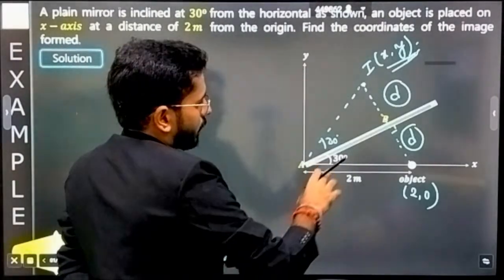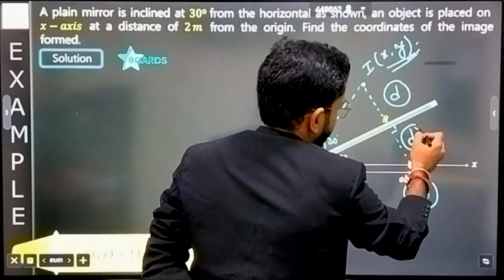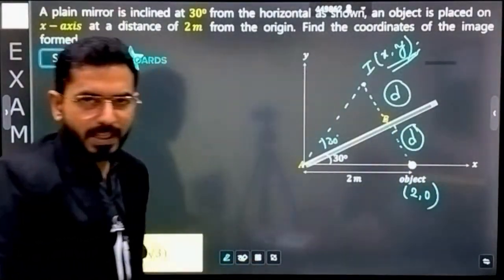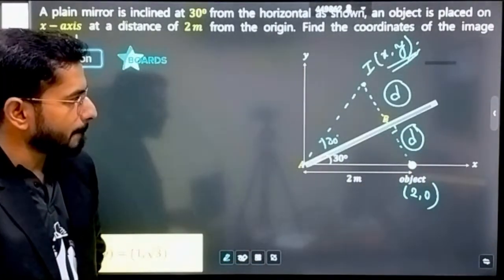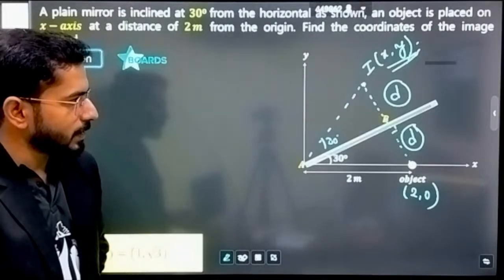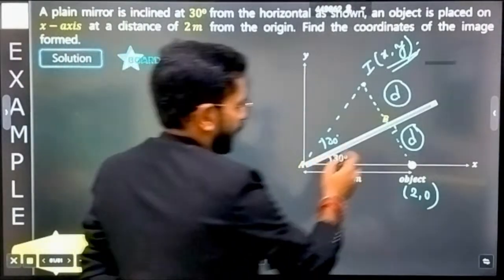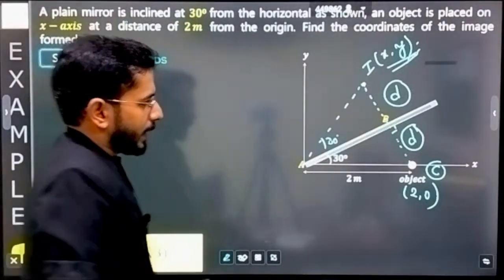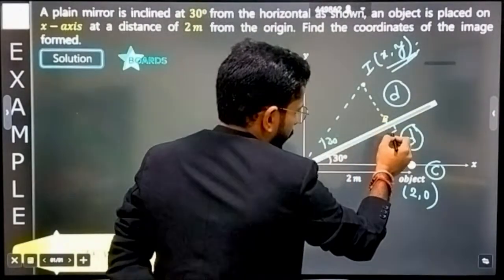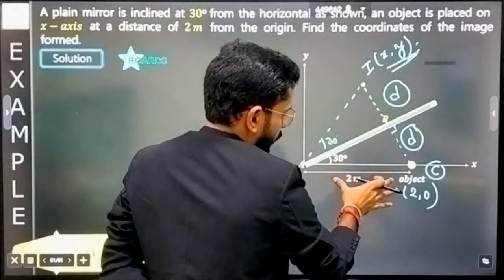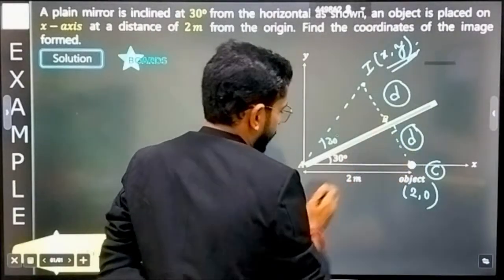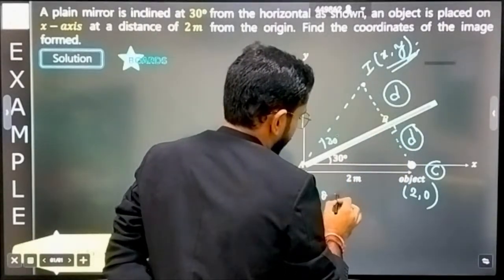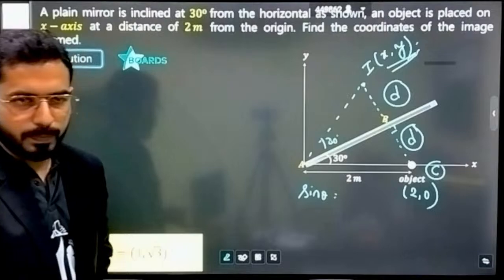See, can you calculate this distance d? Are you able to calculate this distance? See, this is the triangle AB. Let's suppose this point is C. How can you calculate? This angle is going to be perpendicular. This is the hypotenuse that you already know, and what you have to calculate, define sine of theta in this triangle.